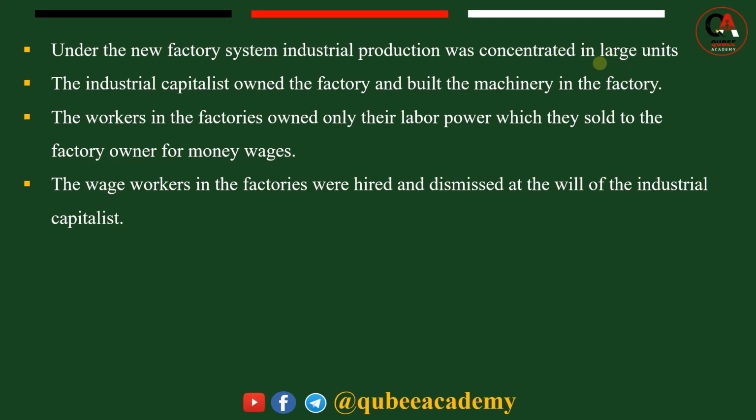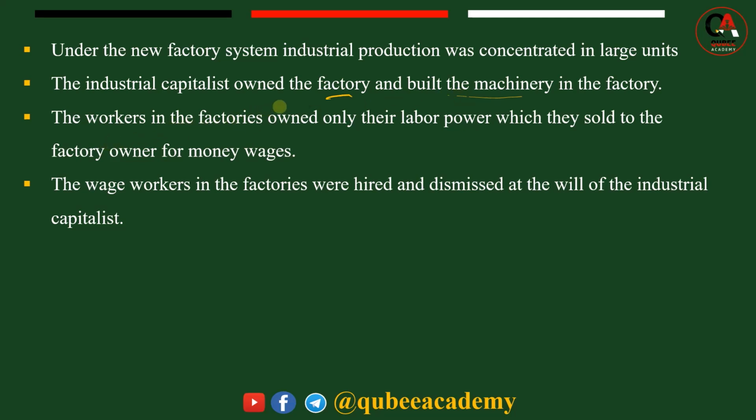The industrial capitalists owned factories and built machinery in the factories. The capitalists, the owners of wealth, owned factories and built machinery in the factory. This indicates the industrial revolution, which also facilitated the industrial revolution.